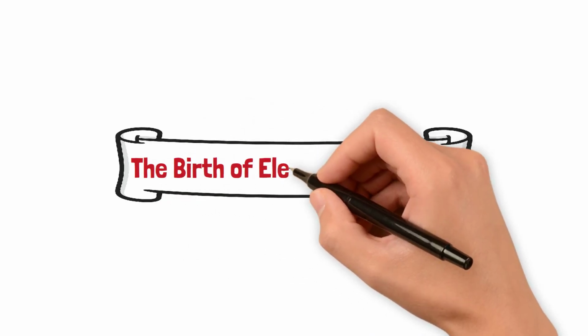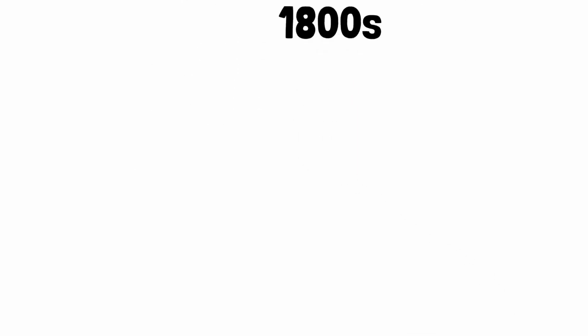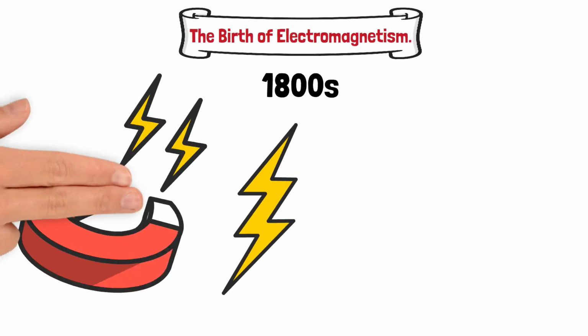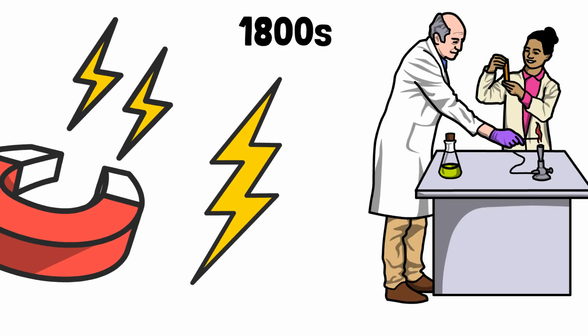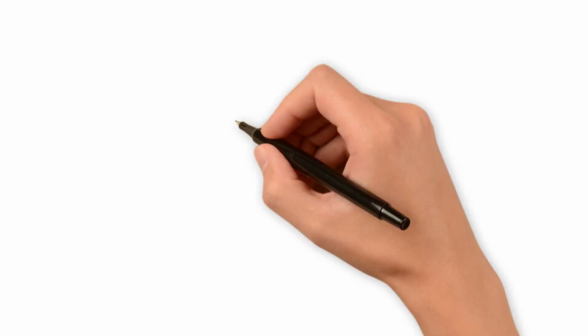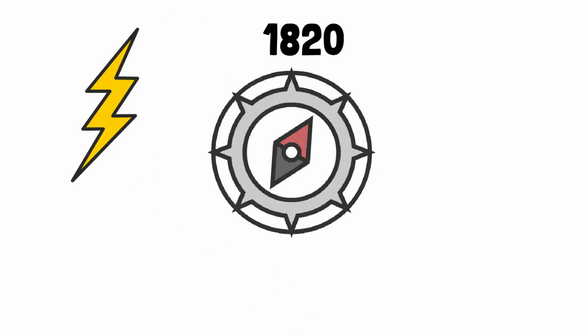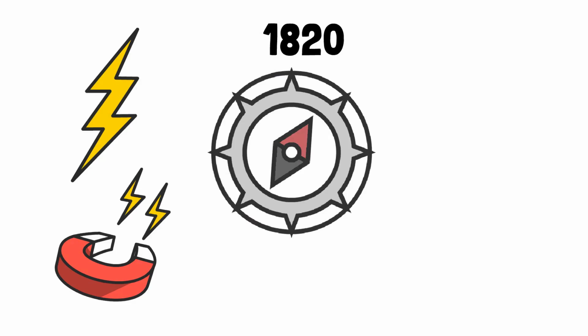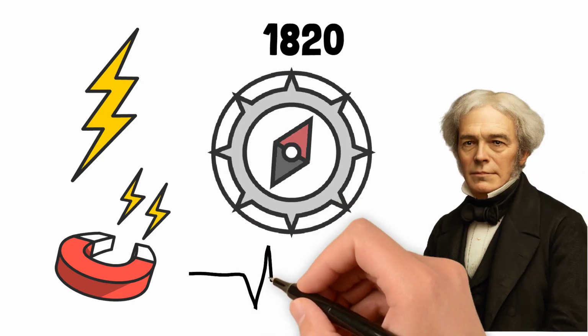The birth of electromagnetism. In the early 1800s, scientists studied electricity and magnetism as separate phenomena. Then, a simple experiment changed everything. In 1820, Hans Christian Ørsted discovered that an electric current could deflect a compass needle, proving that electricity and magnetism are deeply connected. Soon after, Michael Faraday found that moving a magnet could create an electric current.